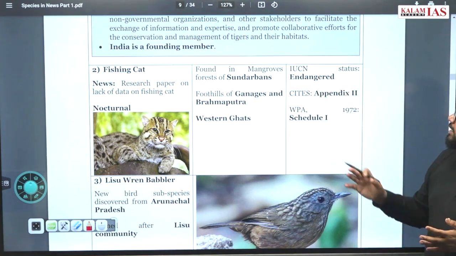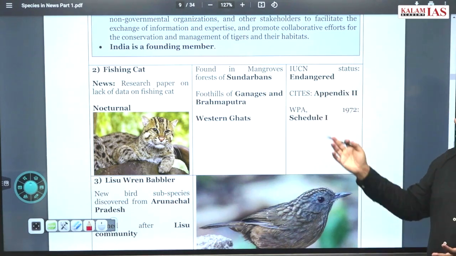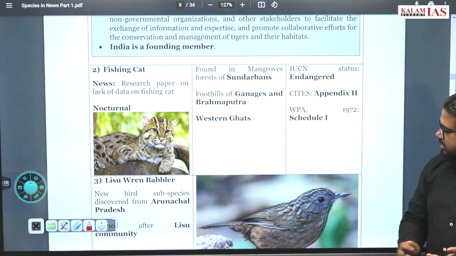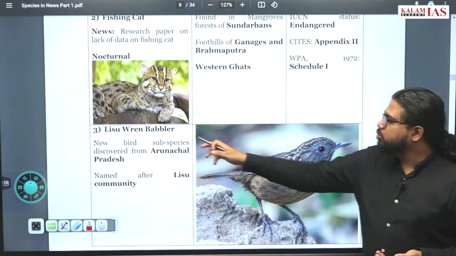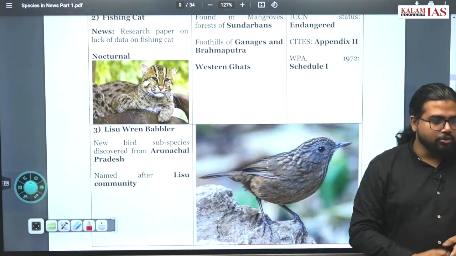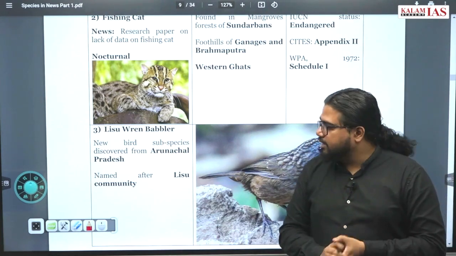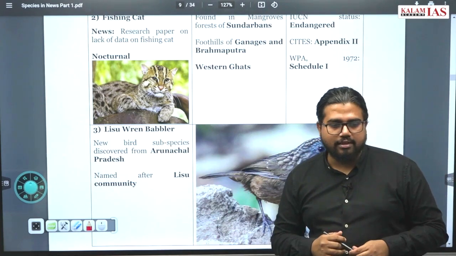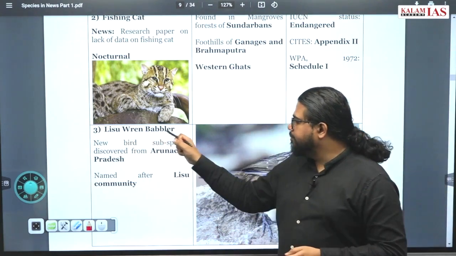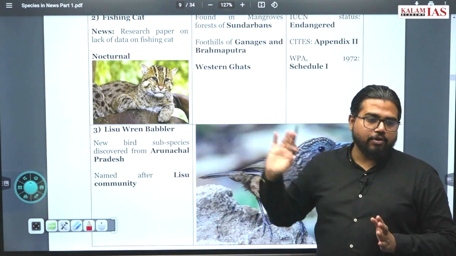IUCN status is endangered. CITES is Appendix 2. Wildlife Protection Act Schedule 1 protection is extended to this. Lisu Yuhina Babbler. Now this we did in the last recent class, in Saturday class. What we did, how we solved this question? This has been a new Babbler species that is found from Arunachal Pradesh.